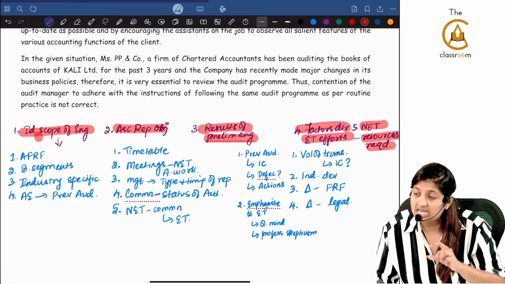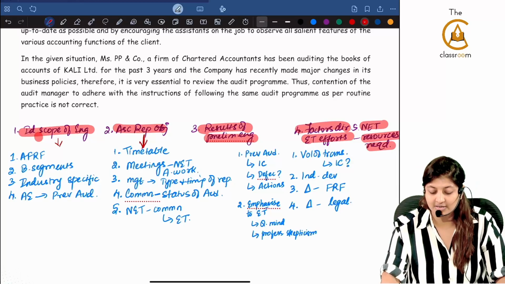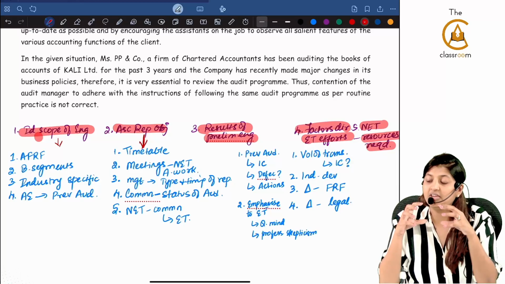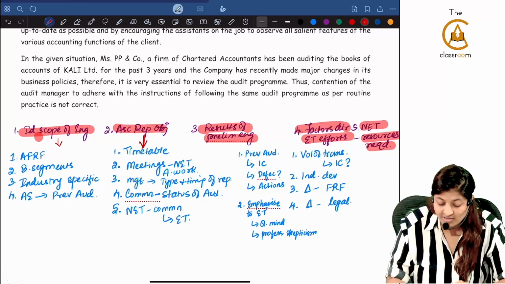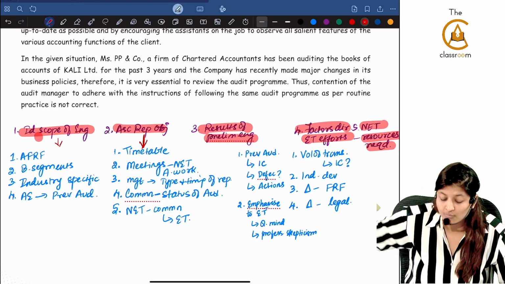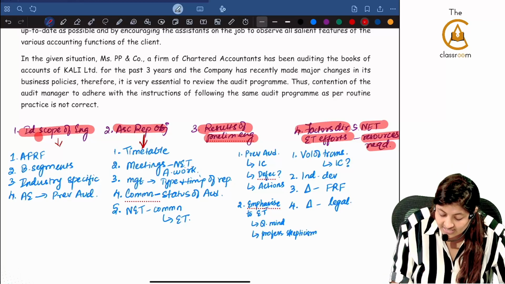Ascertaining the reporting requirement. Under this, that means you as an auditor, when you're going for audit, you have to report, and you have to give the timetable as to when you will be reporting what items first itself. Meetings with the management with respect to the nature, extent and timing of the audit work.